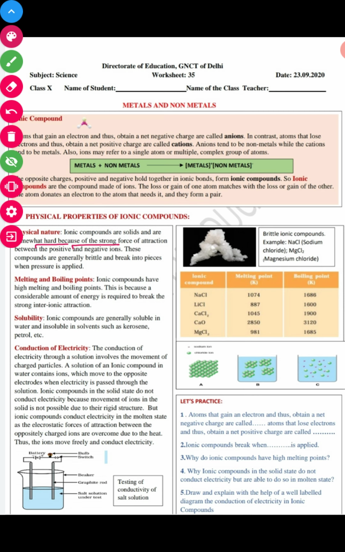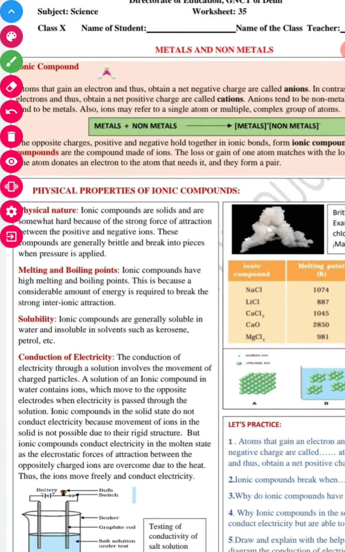But at the same time, these compounds are brittle. What is the meaning of brittle? Easily broken down. These compounds are easily broken down into pieces when pressure is applied. Okay, so this is about the physical nature of the compound. Let's study the melting and boiling point.